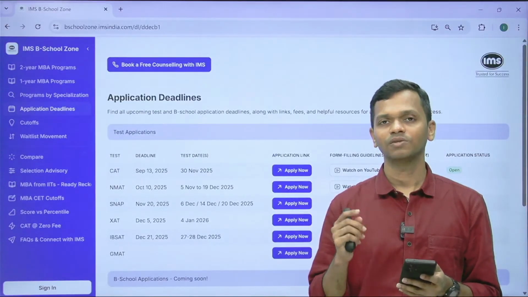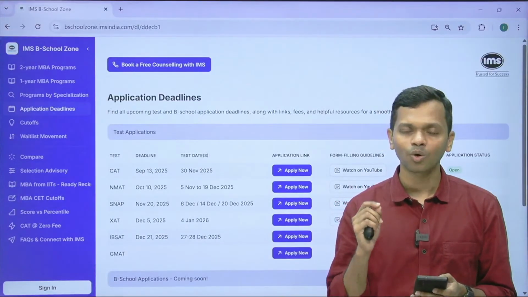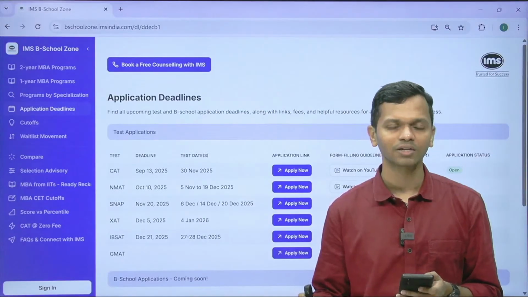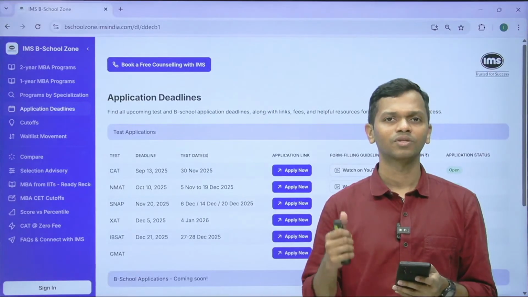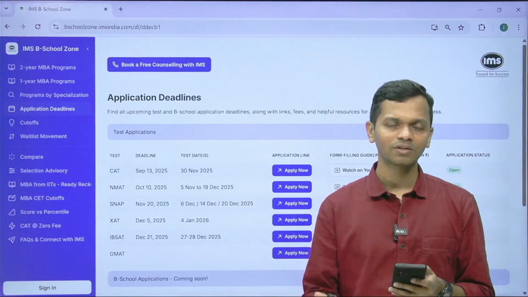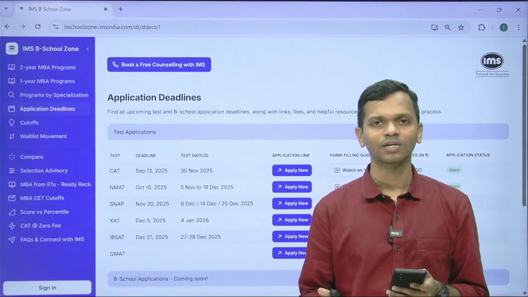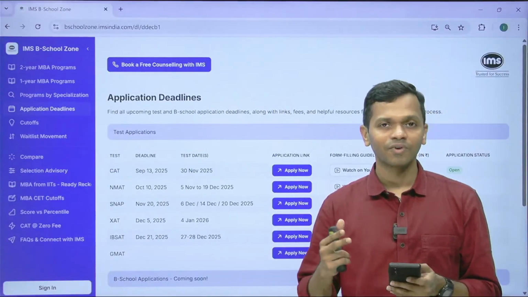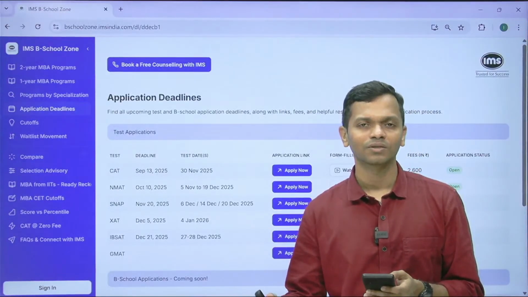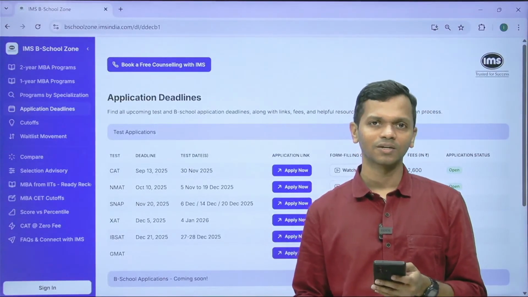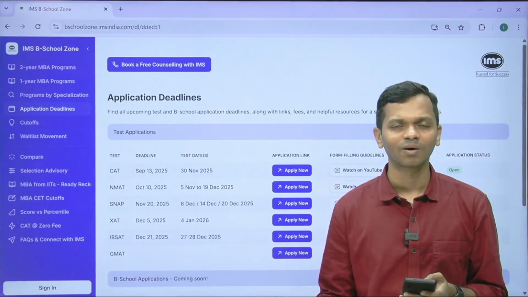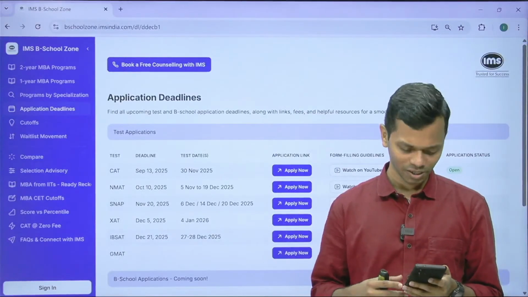Okay, so see, what the CAT form says is that if you're not going to get your certificate by the registration deadline of CAT, in that case you have to apply with the old certificate with the new application receipt, right? And then an undertaking. But if you're not going to get your new certificate by the CAT registration deadline, but let's say you get it by August end, why unnecessarily apply with the undertaking, right? You might as well just apply with the document.